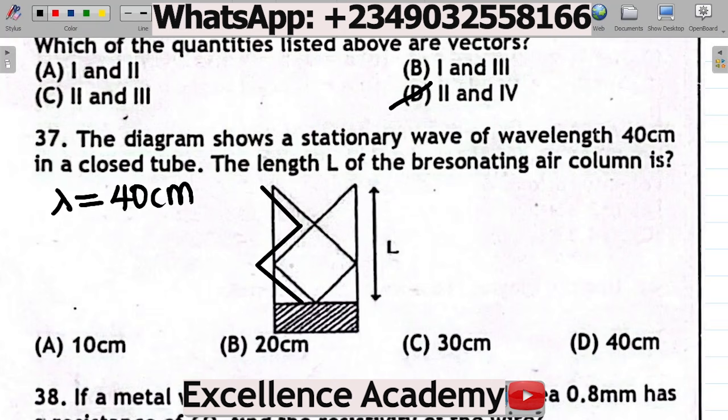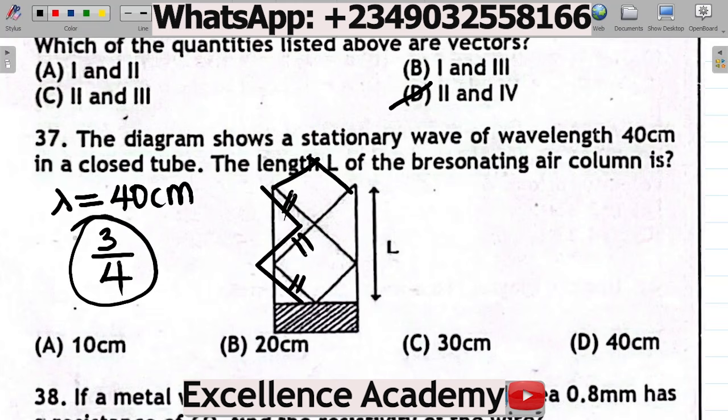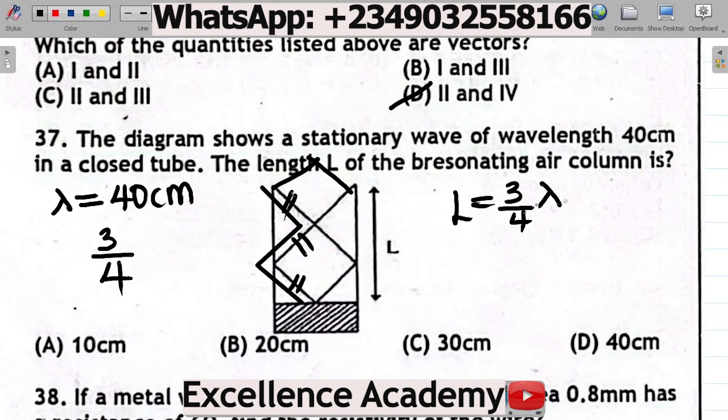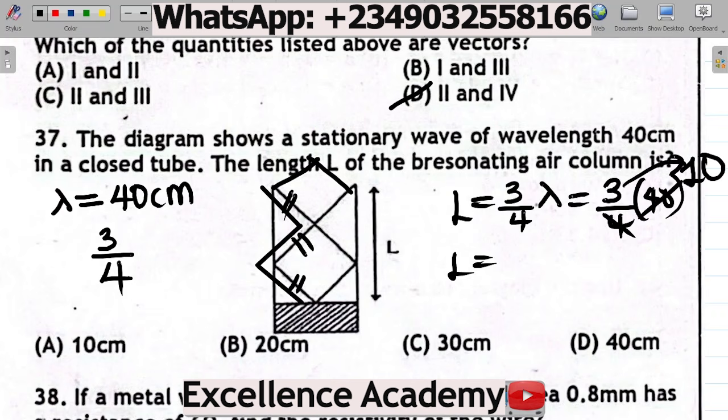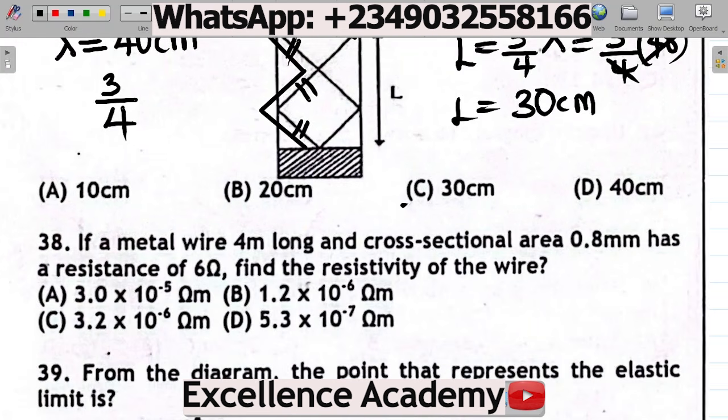So in essence, what we have here is just three: one, two, and three. That becomes three all over, and this is supposed to be four in total. So it becomes 3 over 4. We use this to multiply the wavelength. That means L is equal to 3 over 4 times the wavelength, which is 40. 40 divided by 4 gives you 10, and 3 times 10 gives you 30. So I'm having this as 30 centimeters. The correct answer here is C, 30 centimeters.